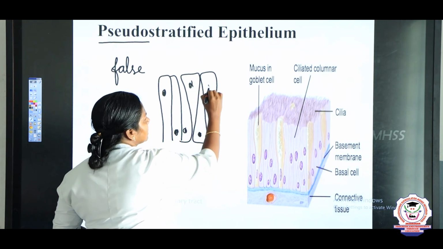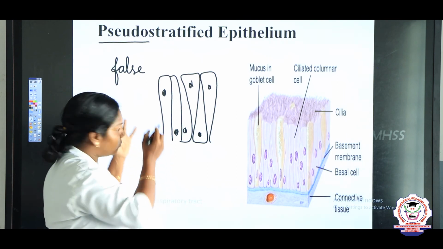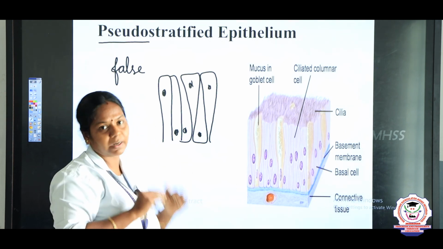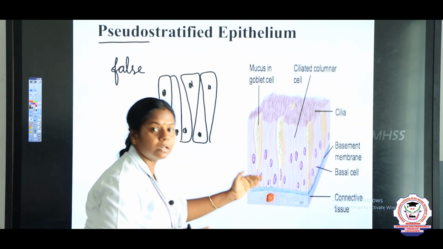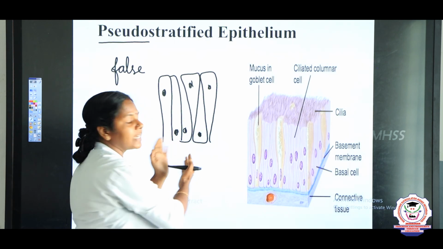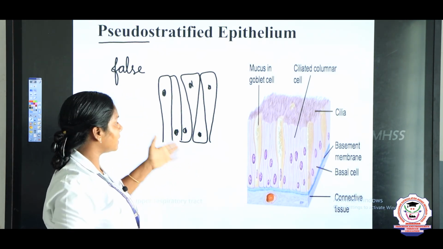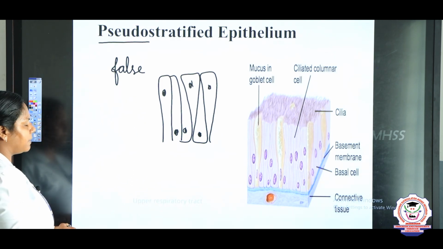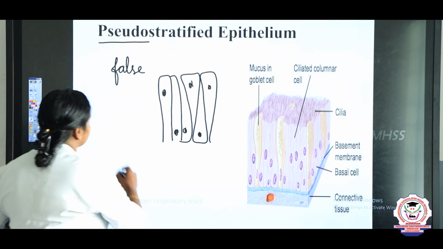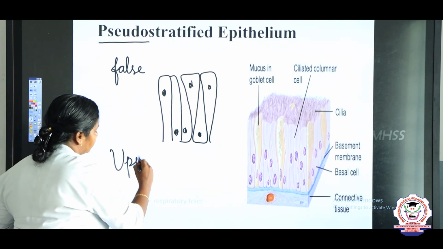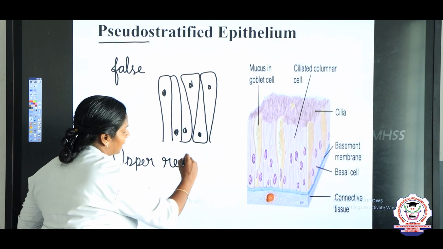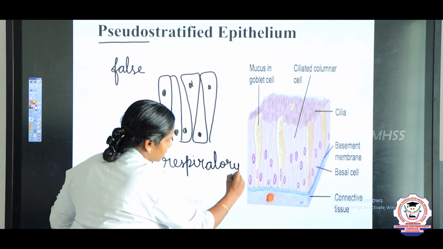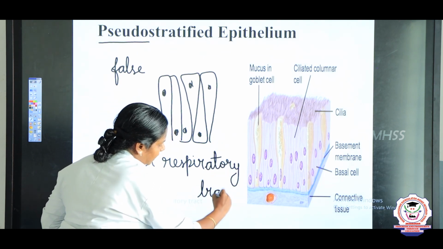Due to the position of the nuclei, it gives a false appearance of multi-layered cells, but actually it is a single layer. And where is the pseudostratified epithelium present? It is present in the upper respiratory tract. Upper respiratory, in the sense, the trachea.